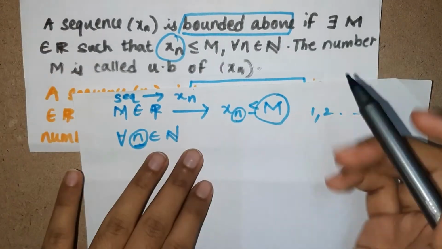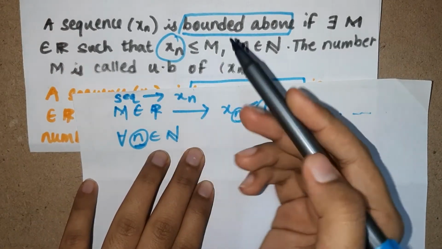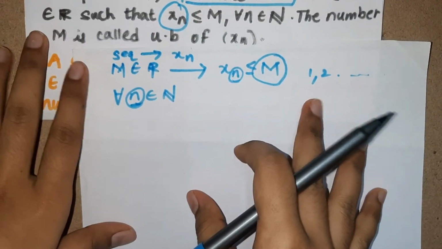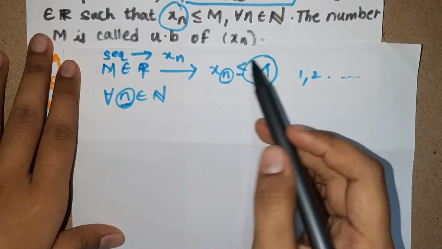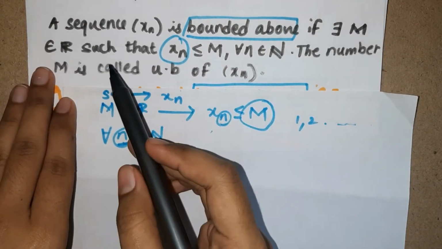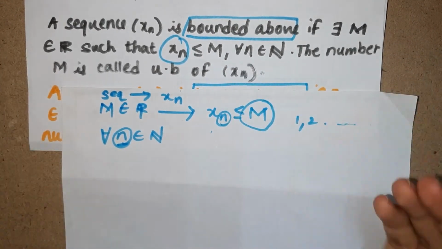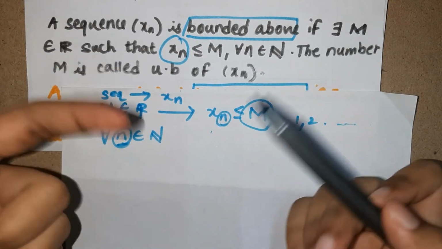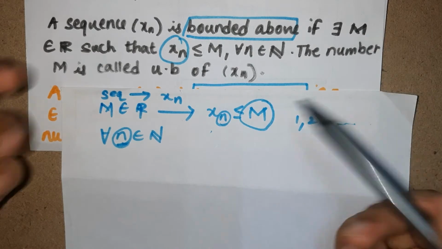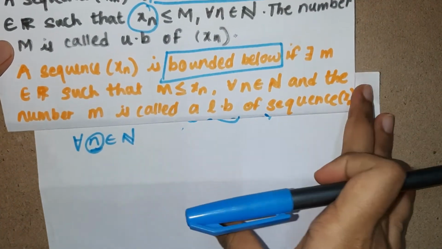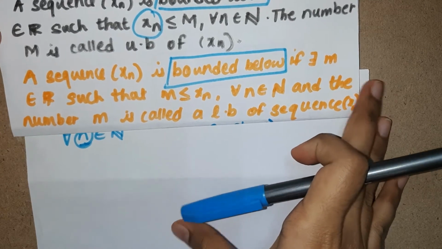Then it says that the number m is called the upper bound of xn. That's what I said. So when m becomes the upper bound of xn, it is also said that the sequence xn is bounded above. You can say it either way: the sequence xn is bounded above, or m is the upper bound of the sequence xn. It basically means the same, you're just referring to different elements.